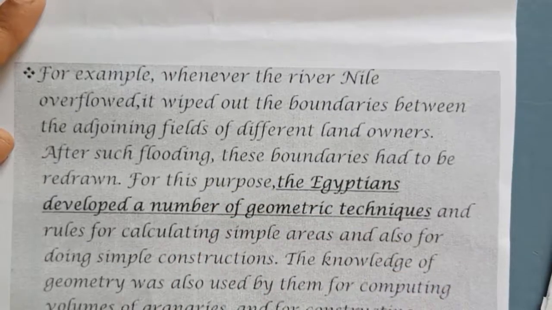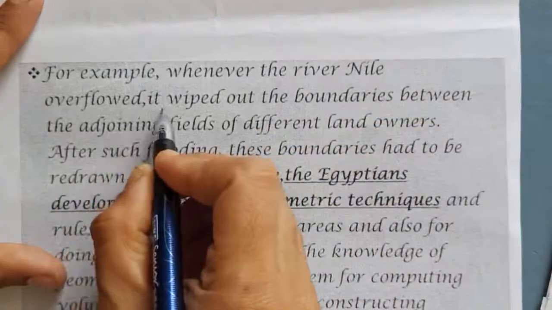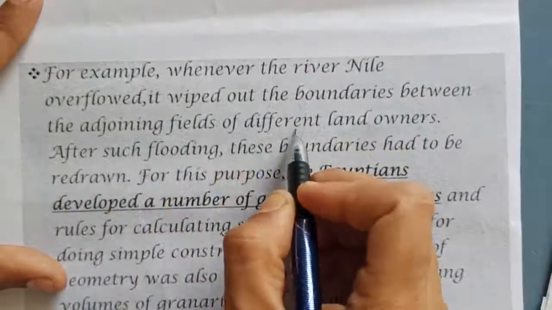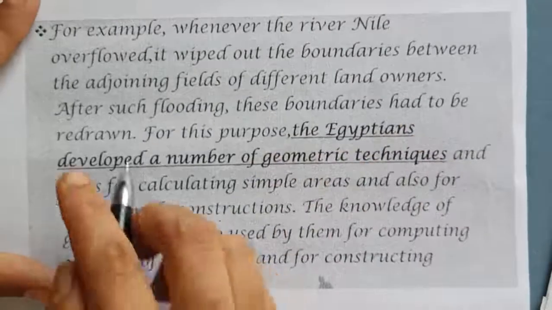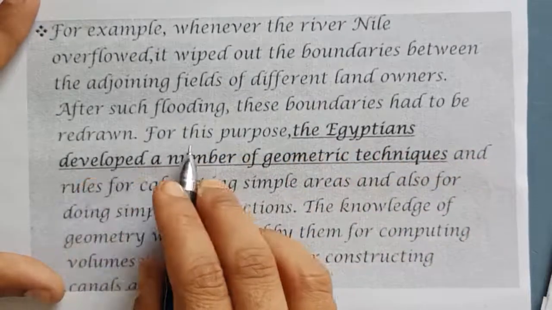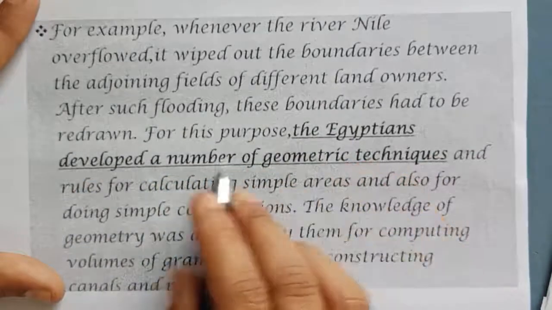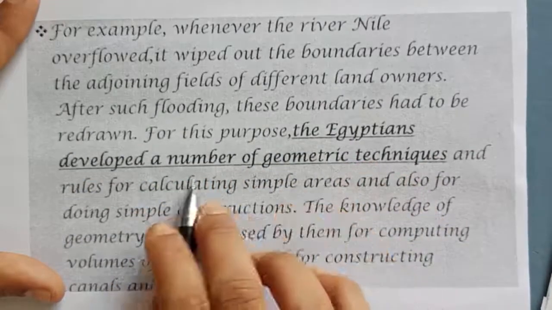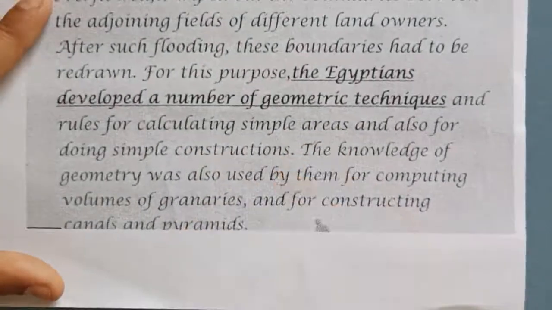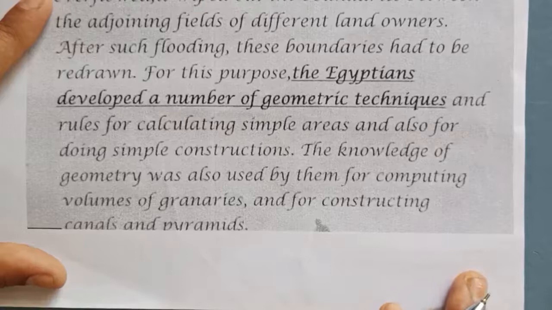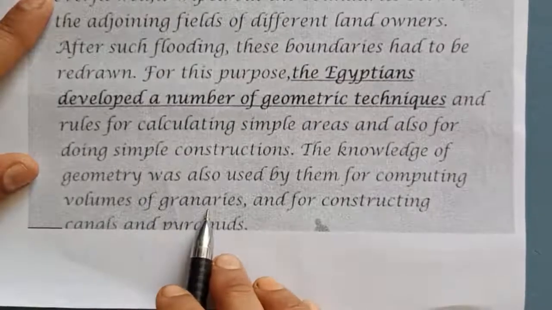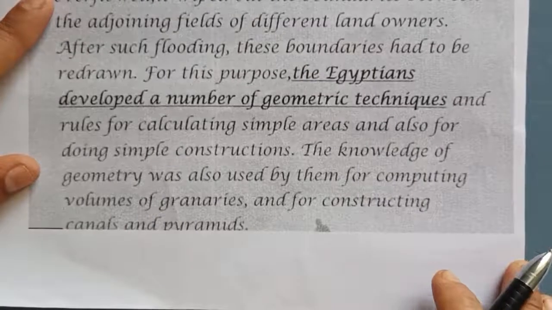What does that mean? The river Nile overflowed and wiped out the boundaries between the adjoining fields of different landowners. After such flooding, these boundaries had to be redrawn. For this purpose, the Egyptians developed geometry. The knowledge of geometry was also used for computing volumes, areas, and constructing pyramids, etc.